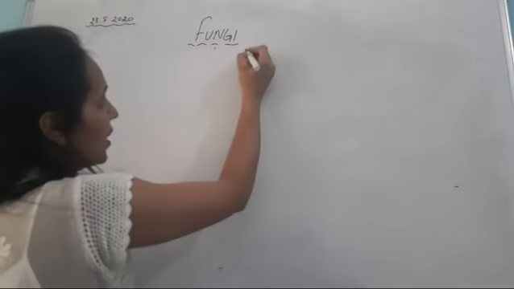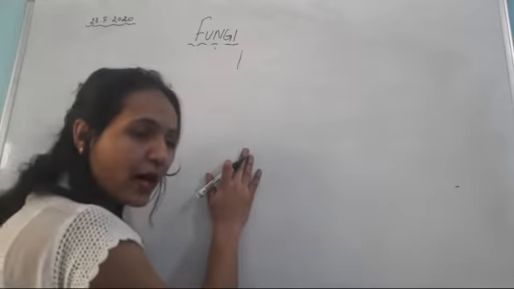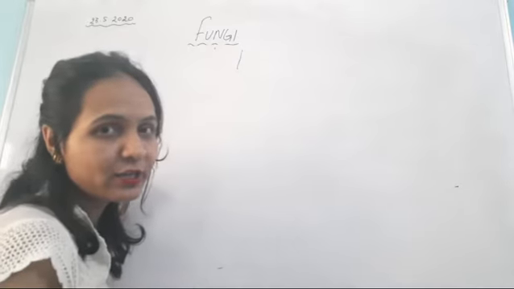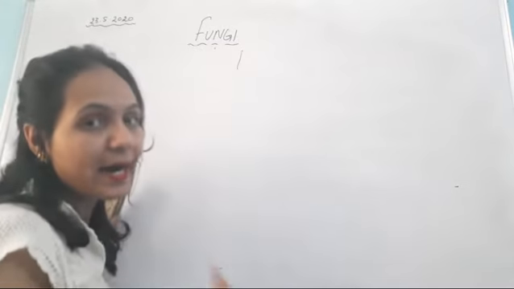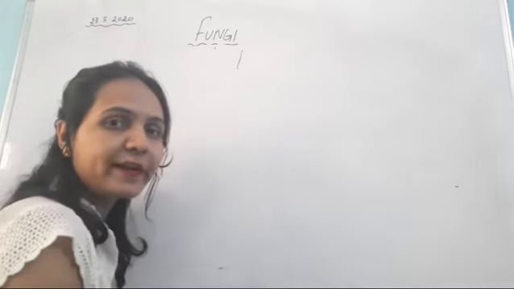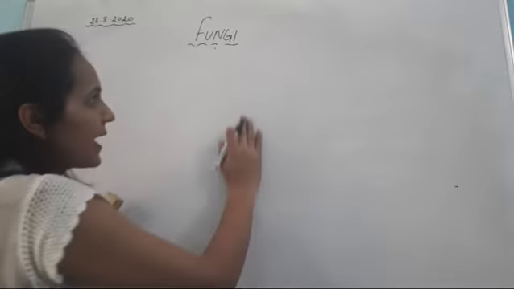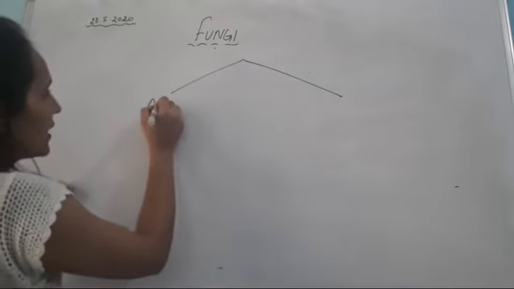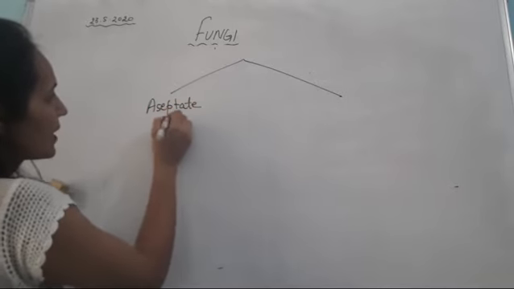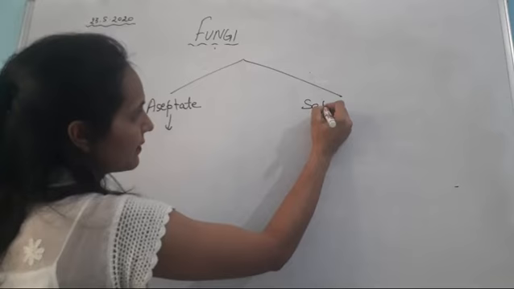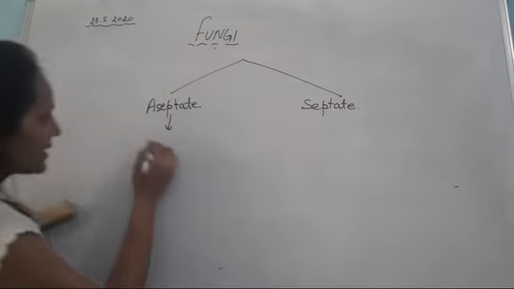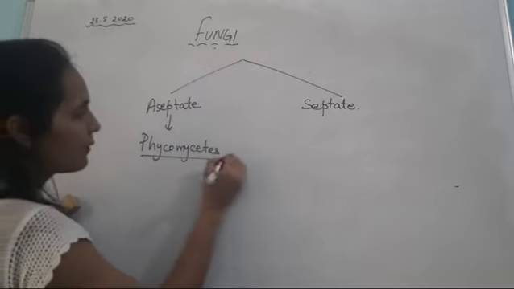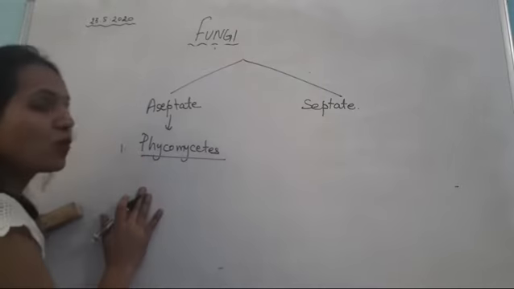Now come to the classification of the fungi. So based on their nourishment and the type of gamete, whether flagellated or non-flagellated, and whether it's a lower fungi or higher fungi, they are classified into different classes. So based on the hyphae, I told you now, they are divided into septate and aseptate. So aseptate forms are basically phycomycetes. Phycomycetes, this is the first class of the fungi.